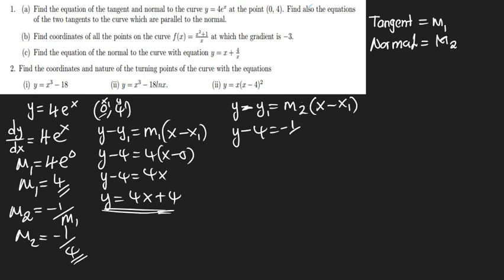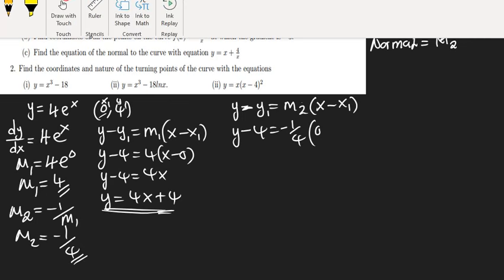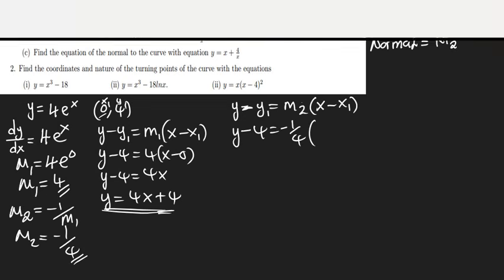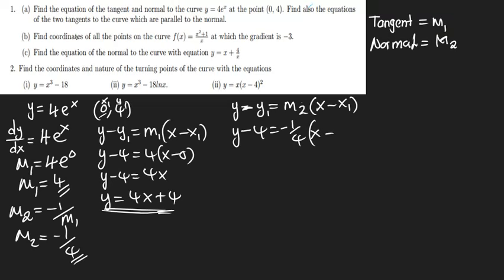So this is negative 1 over 4, x minus 0. So this is going to be y minus 4 is equal to negative 1 over 4 x. So y is equal to minus 1 over 4 x plus 4. This is the equation of the normal.